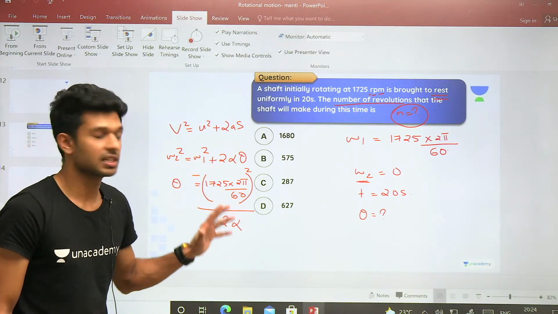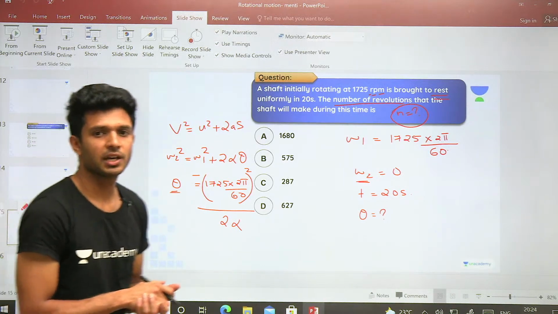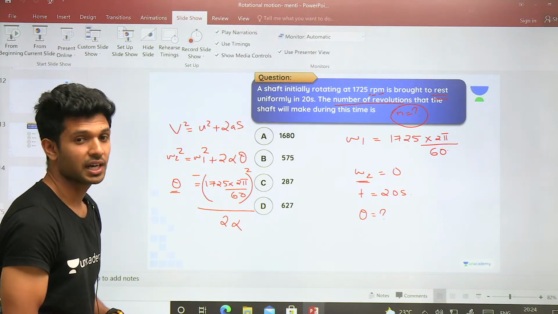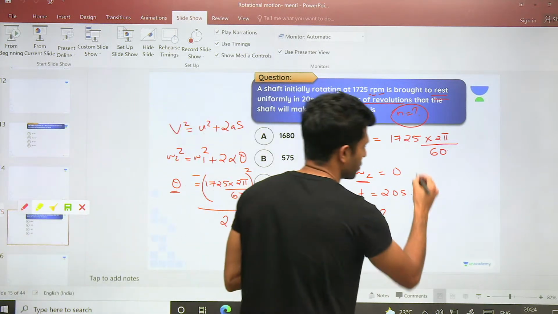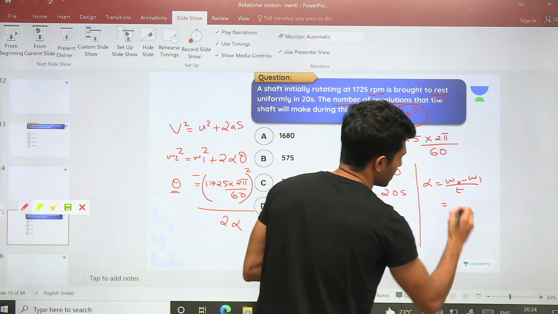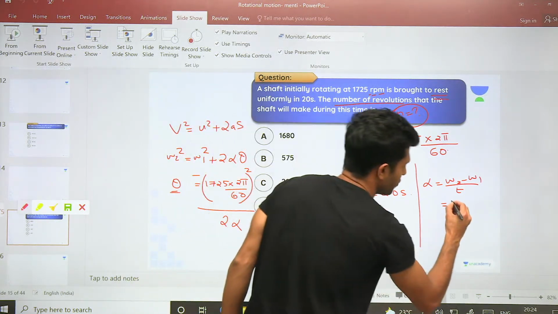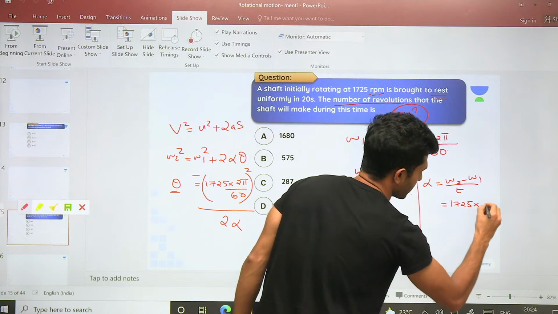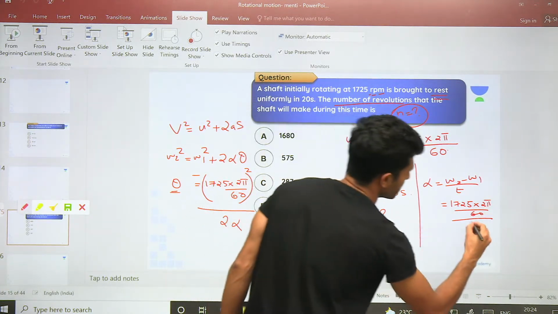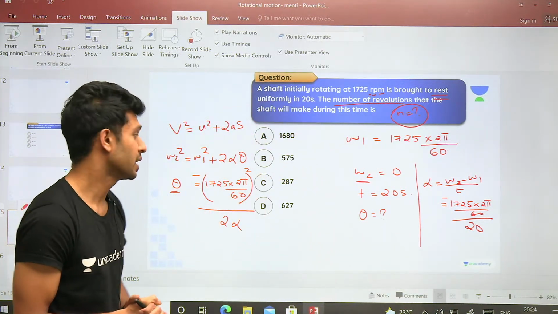For finding theta, what is remaining? The alpha value. How to find alpha? Alpha is omega 2 minus omega 1 divided by time. 0 minus omega 1 is 1725 into 2 pi by 60, divided by time, which is 20, with a negative sign. So we got the value of alpha also.